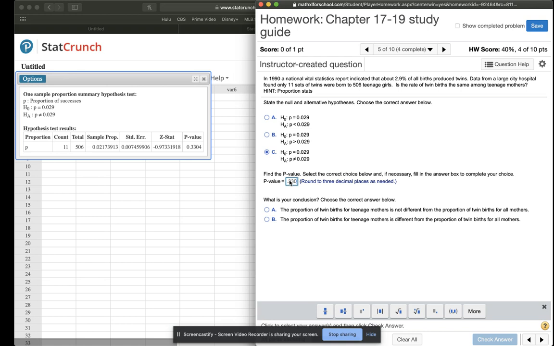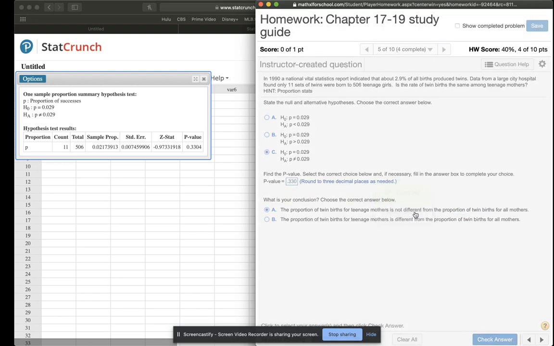If the p-value is less than 5%, then that means our initial guess is false. In this case, it's greater than 5%. It's actually over 33%. So that means that our initial guess is true, and thus our alternative is false. So the not equals part is false, which means this is true, so they are not different. Okay, the equals part is true, which means they are not different.